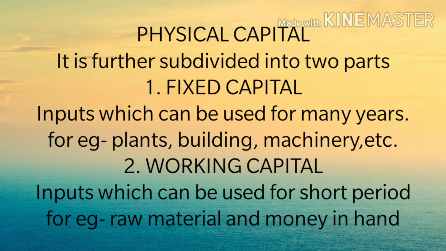That is working capital. Money in hand is the money required to purchase the raw material. Once the money is finished, you need another round of money in hand. So that's working capital. Physical capital is subdivided into two parts.